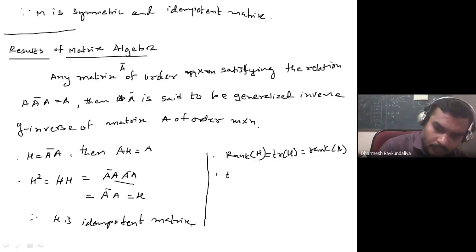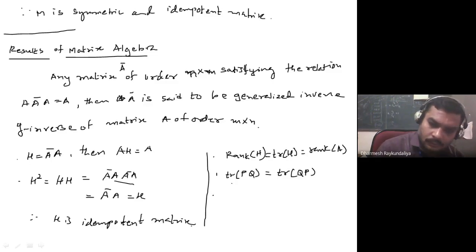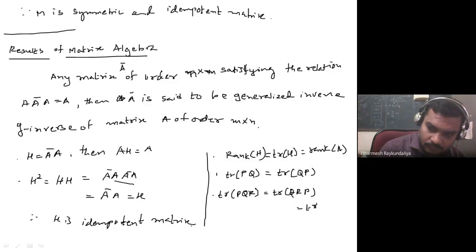We further know that trace of, suppose P and Q are matrices, so trace of PQ can be written as trace of QP. Of course, the multiplication should be possible. Similarly, trace of PQR is nothing but trace of QRP is equal to trace of RPQ. So that is also possible. Okay.